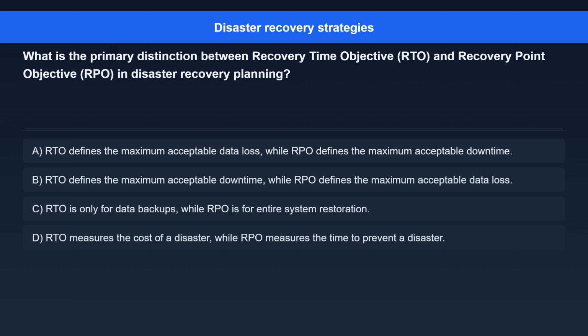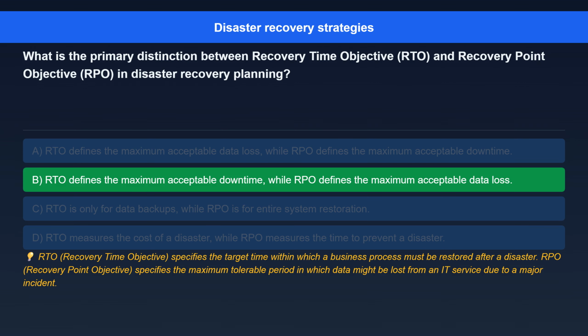Option C. RTO is only for data backups, while RPO is for entire system restoration. Option D. RTO measures the cost of a disaster, while RPO measures the time to prevent a disaster. The correct answer is RTO defines the maximum acceptable downtime, while RPO defines the maximum acceptable data loss.